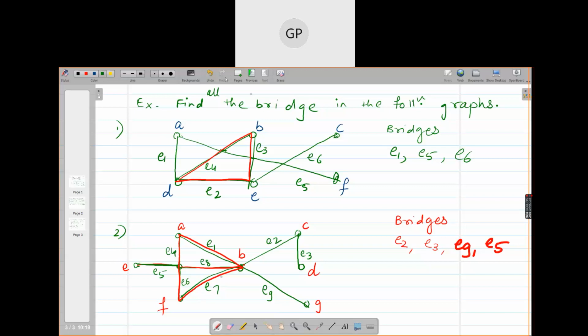Okay? Finished, girls, writing this? Okay. Now tell me, is there any bridge in this graph? Third example, suppose. Is there any bridge? Any edge?